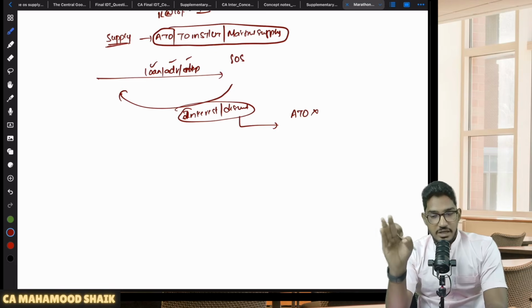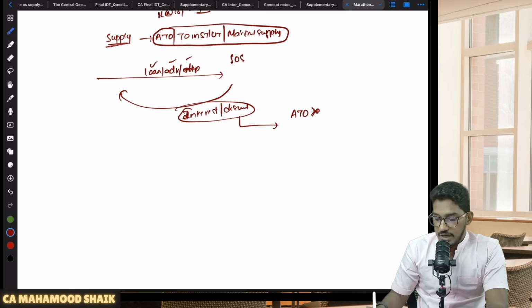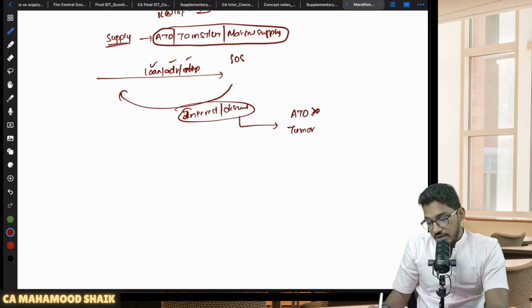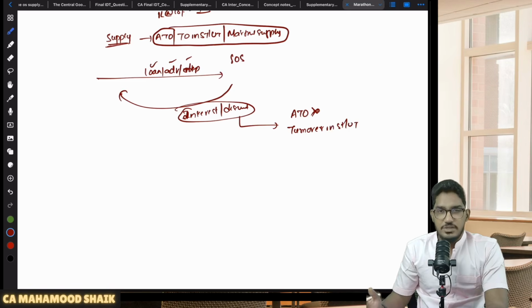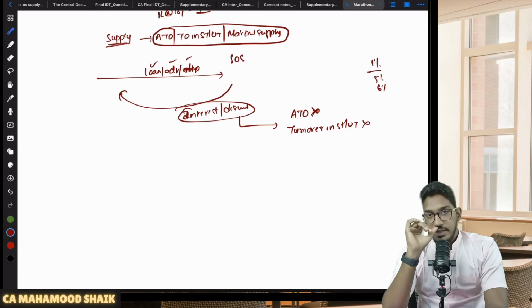So when you are calculating aggregate turnover, either for the preceding financial year or in the current financial year, that value you don't include it. Then when you are calculating turnover in a state or union territory, this is actually the turnover on which I will pay the GST, on which I will multiply that 1%, 5%, 6%. From there also you don't include it. In the turnover in a state or union territory also exclude that interest or discount component.